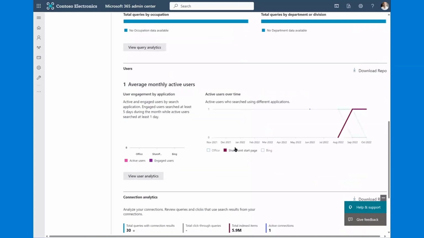And then as we move down here, you can see our active and engaged users. Engaged users are those that have searched at least 5 days during the month, and an active user is one that has searched 1 day throughout that given month. So your engaged users are the people that are using search most frequently. Those are your gatherers. And then on the other end, you have your hunters that very infrequently use search, but they're still active because they're performing at least one query in the course of a month.